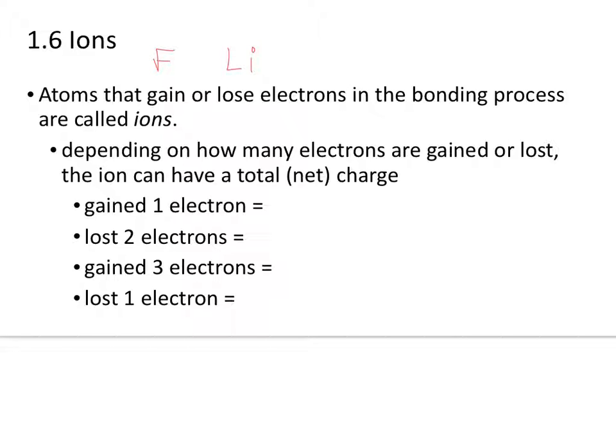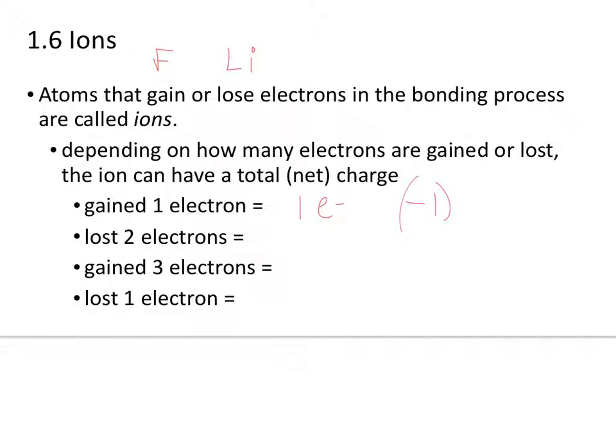Why does that matter? Because this gained one electron. It gained one, which means if it gains one electron, well, that means it's got an extra electron, and since electrons are minus, we say that it's got an extra -1 charge now, right?